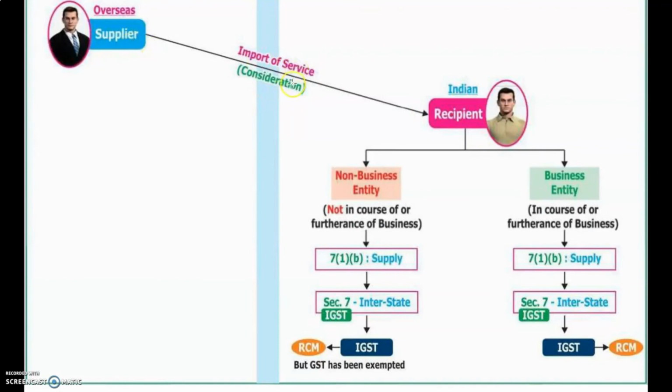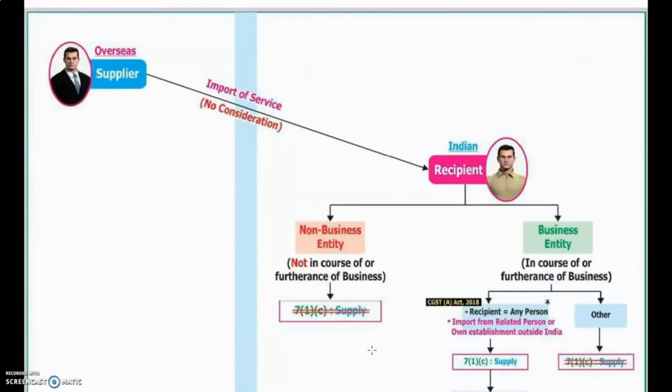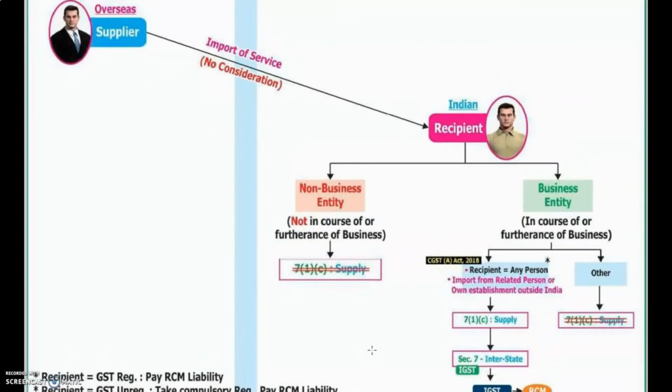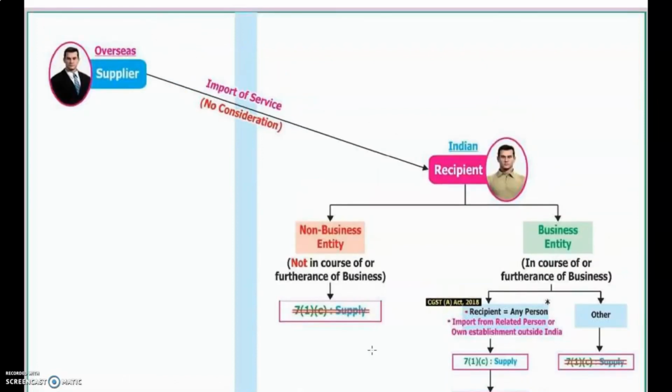So import of services, consideration, both things got satisfied, and the recipient is an Indian, business entity or non-business entity, no problem at all. So for both cases, it is a supply, and it has to be collected under the IGST. In the first class itself we saw under which duty import of goods has to be collected: it has to be collected in IGST, under the RCM concept. Very important, don't forget. There is an interpretation here that I will explain when it comes later. This is linked to 7(4). Hope 7(1)(b) is understood, I believe.